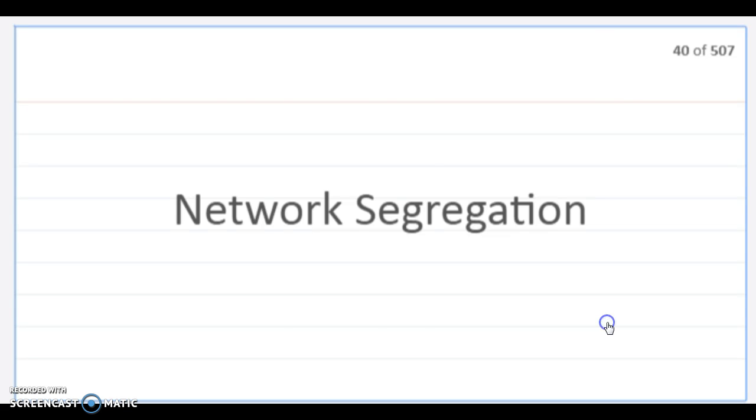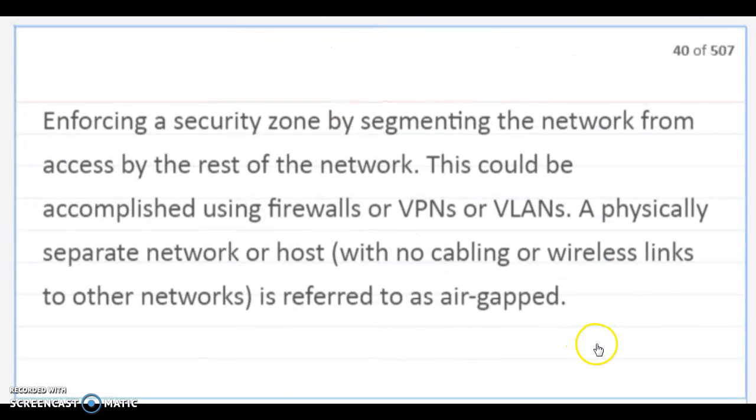Network segregation. Enforcing a security zone by segmenting the network from access by the rest of the network. This can be accomplished using firewalls, VPNs, or VLANs. A physically separate network or host with no cabling or wireless links to other networks is referred to as air gapping.